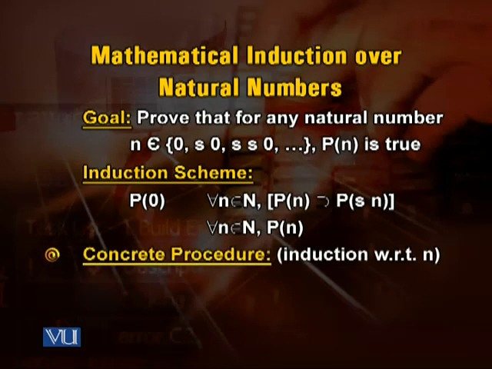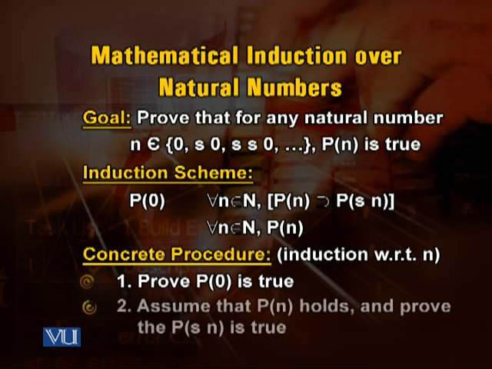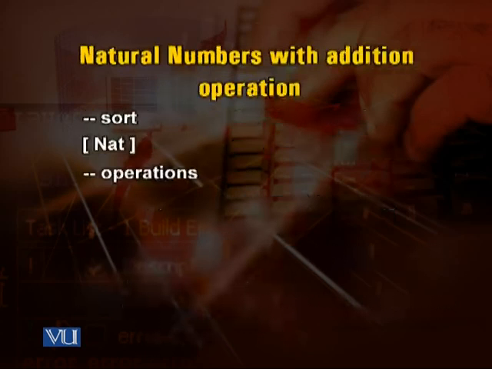So this is what the inductive step is. And the concrete procedure for that is, we say induction with respect to n: prove P0 is true, assume that Pn holds, and prove that Psn is true. So what we are doing here is nothing really special. So let us look at the specification.